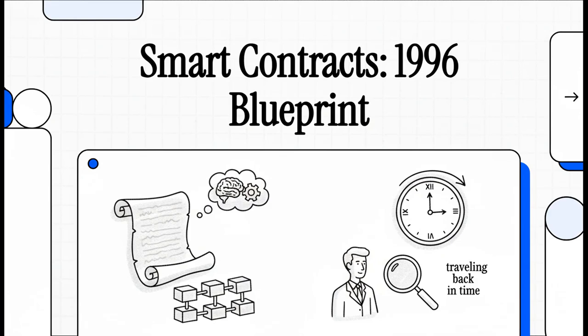Welcome to The Explainer. Today, we're jumping in a time machine and heading back to 1996. Now, we're not looking for the first smart contract in action, but for its original blueprint. We're going to dig into the foundational vision of computer scientist Nick Szabo, who dreamed up this whole idea of smart contracts more than a decade before blockchain even existed.